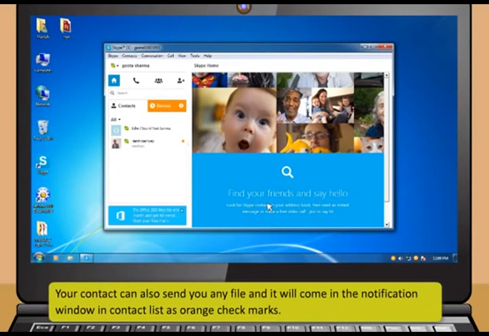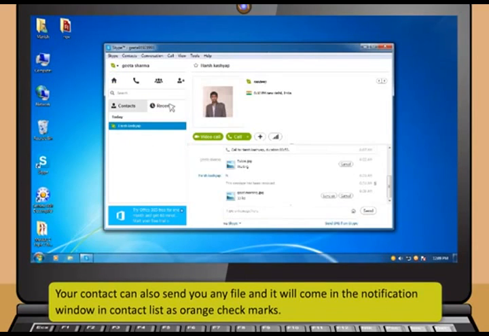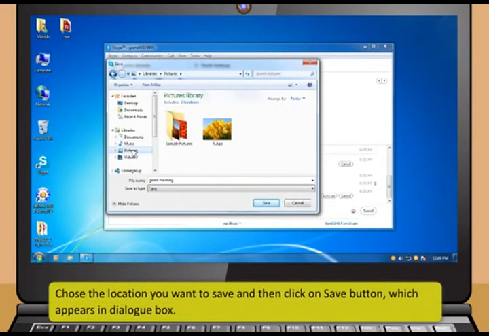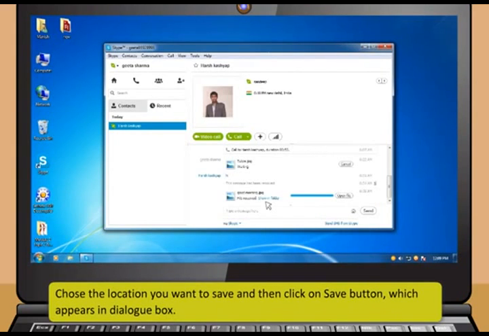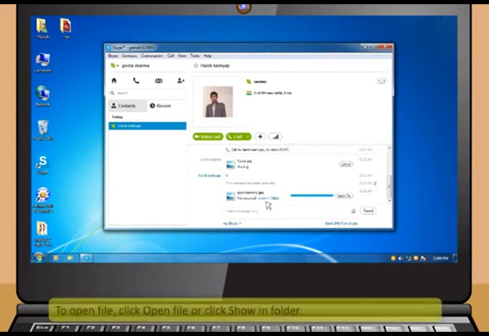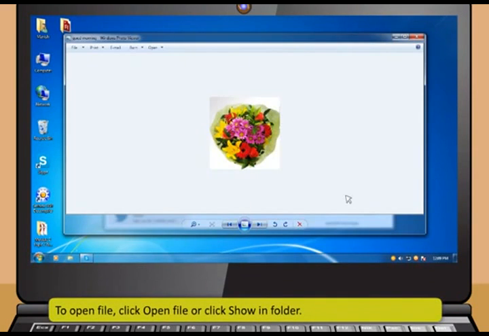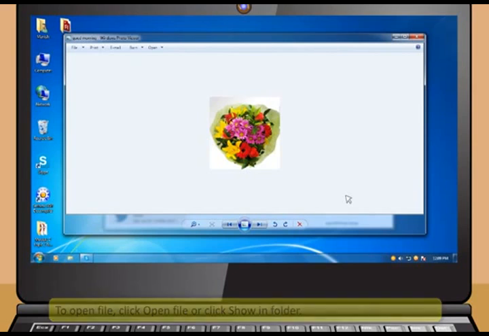Your contact can also send you any file and it will come in the notification window in the contact list as orange check marks. You can receive the file by clicking the Save As button. Choose the location where you want to save and then click on the Save button, which appears in the dialog box. To open the file, click Open File or click Show in Folder.